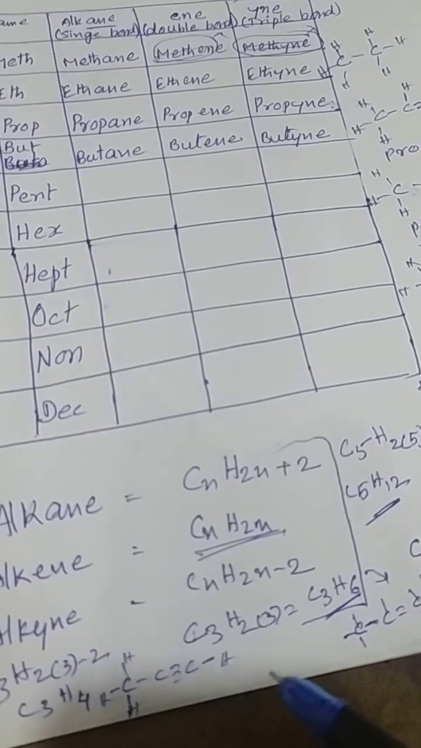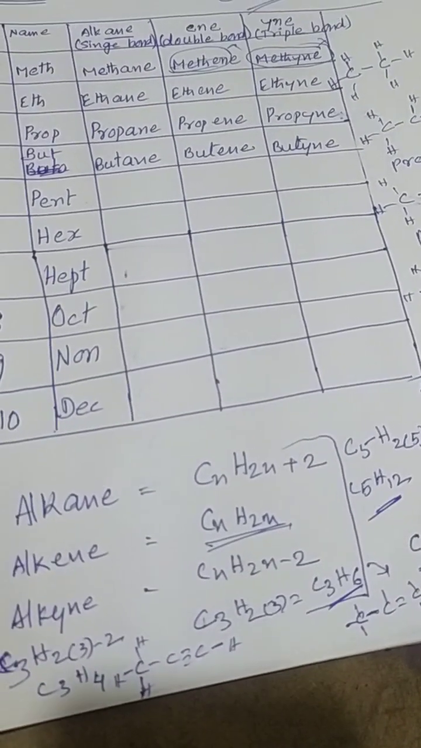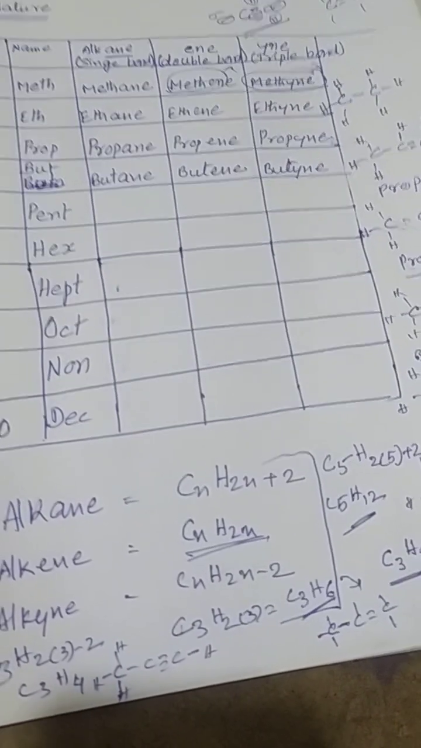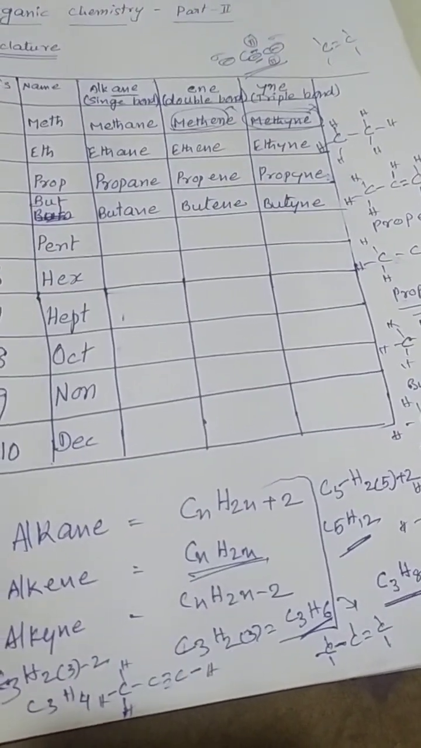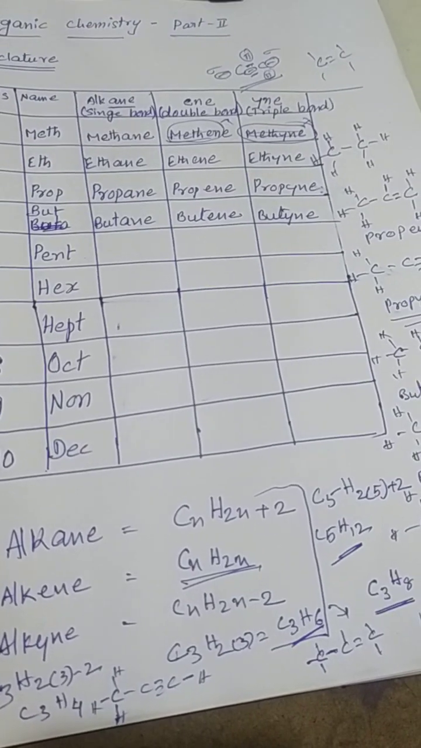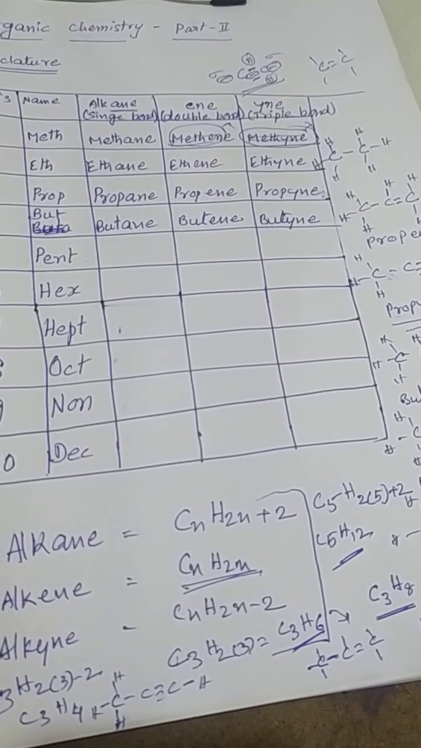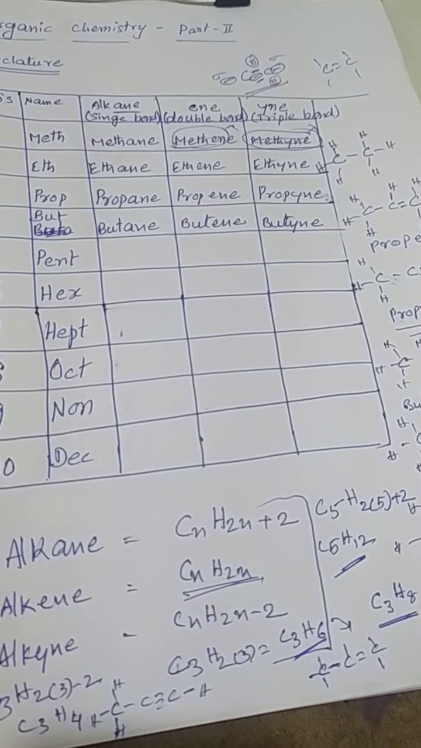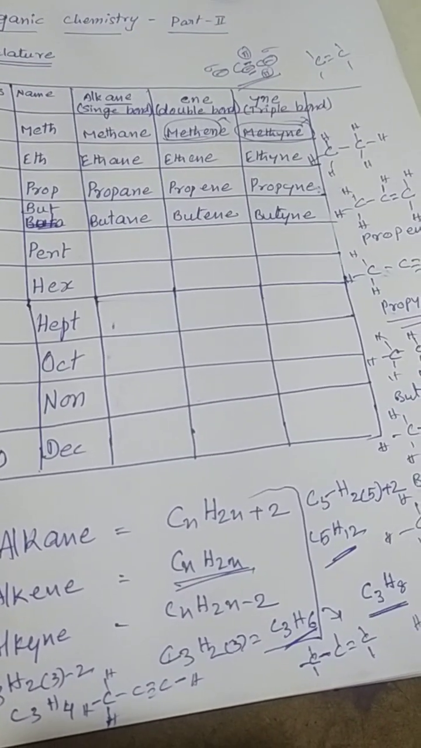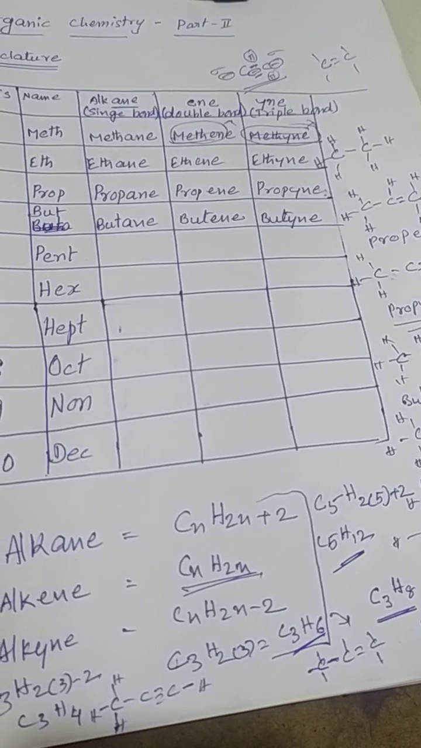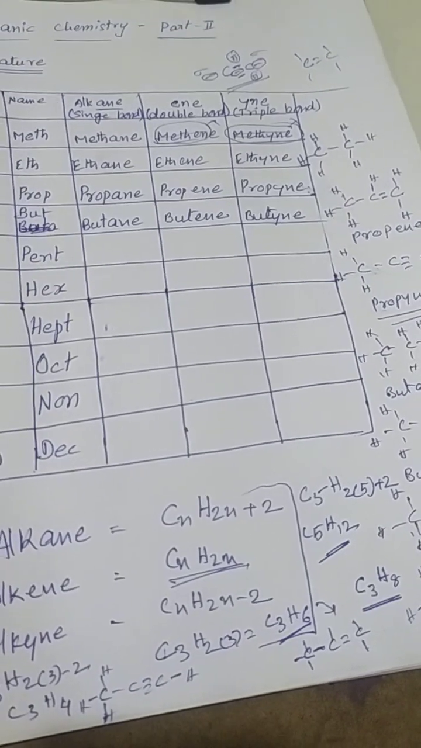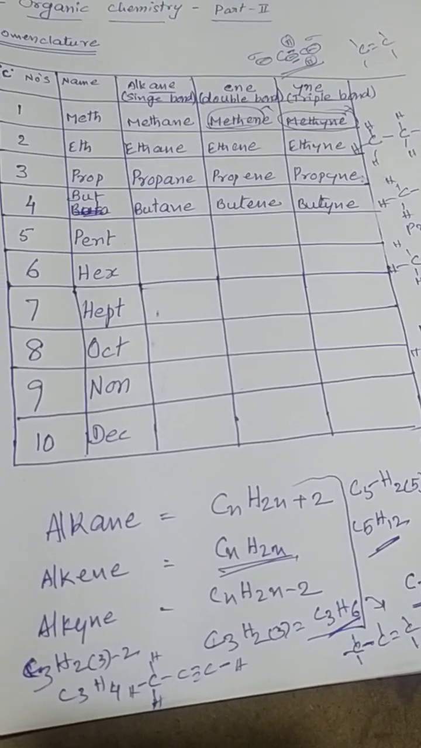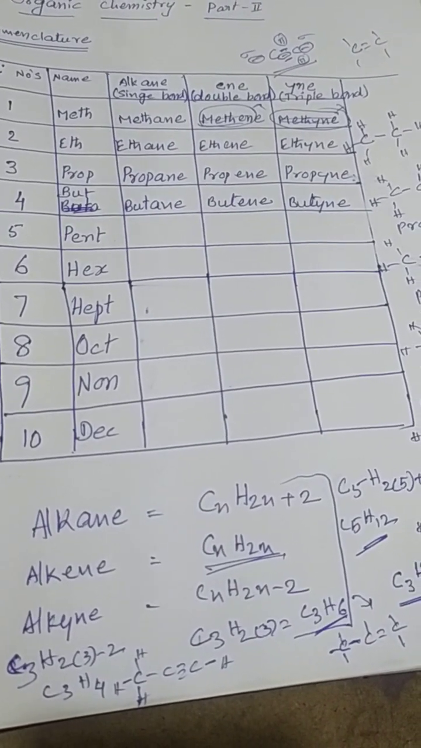In a similar way, we can write the formula for propane. Now it is up to you how fast you can go with the formulas. If I say pentene, what is the formula for that? C5H10. If I say hexane, that means C6H14. Like that, you just practice yourself and come back with the results.